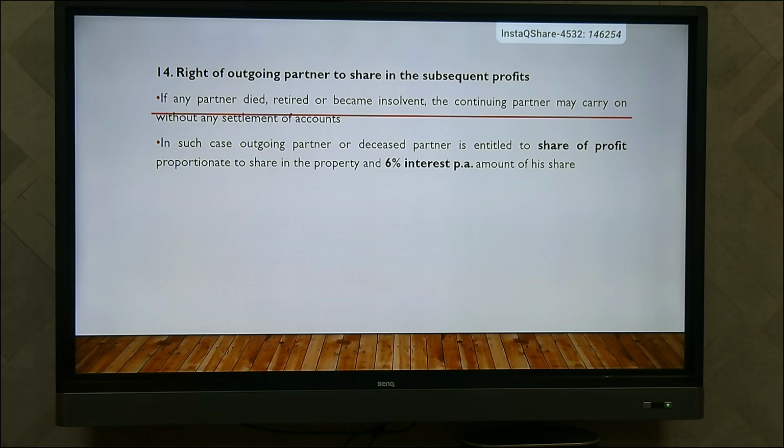In such a case, till the final settlement is made, the outgoing or deceased partner is entitled to get a share of profit proportionate to their share in the property, and they have the right to get 6% per annum interest for the amount of their share.